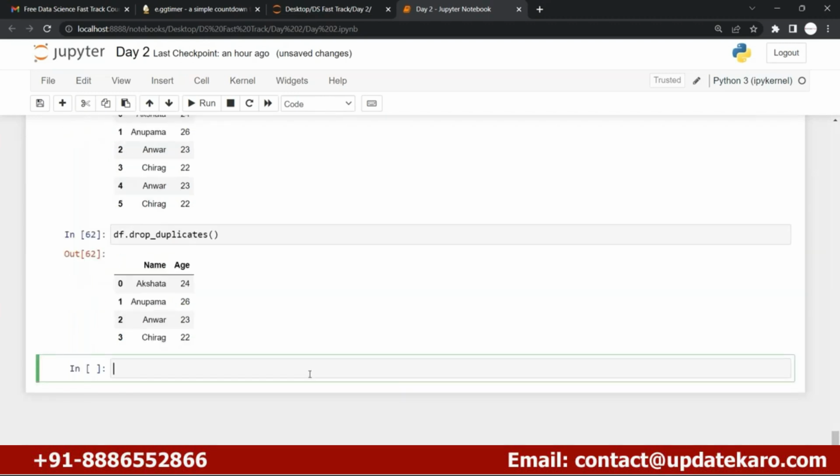But there is a limit in Excel, right? I'll show you that as well. For rows, the limitation of Excel is around 10 lakh rows.